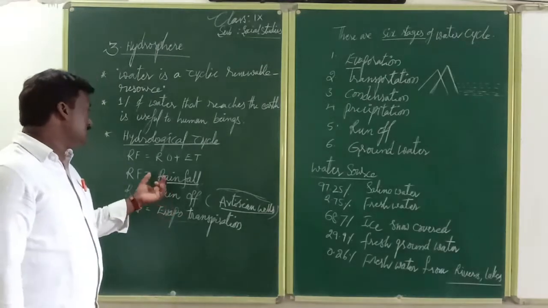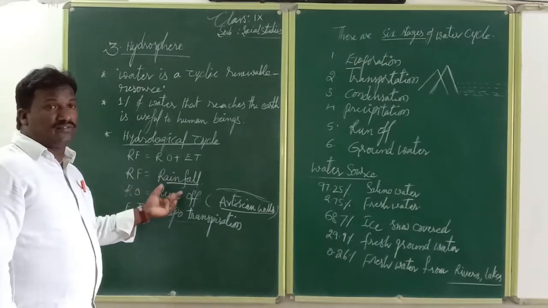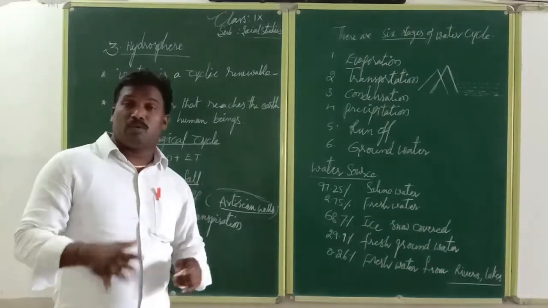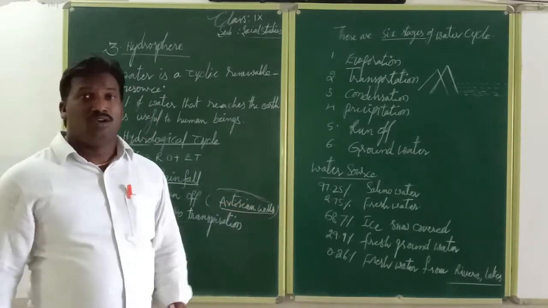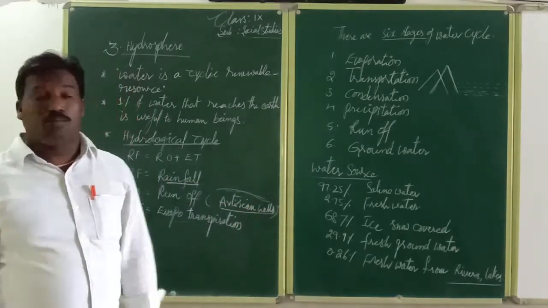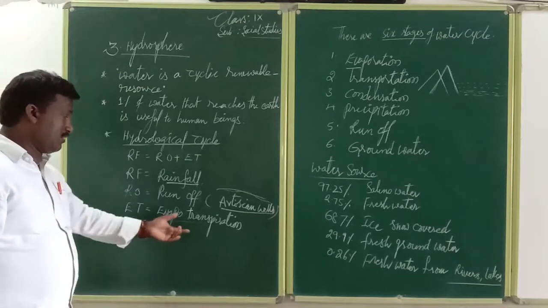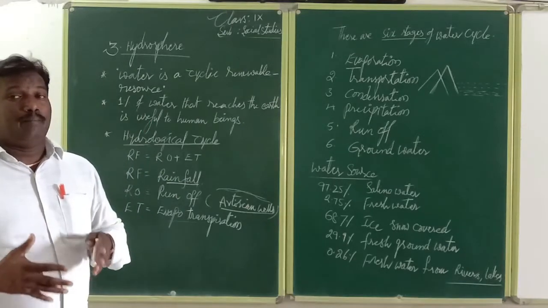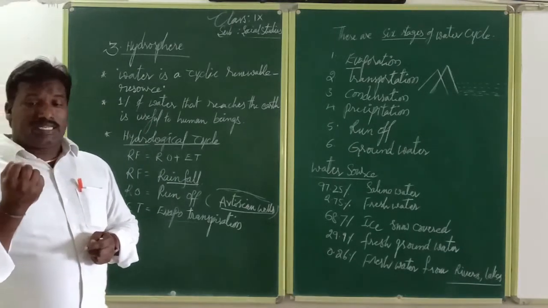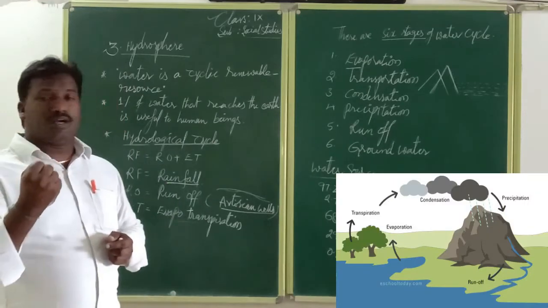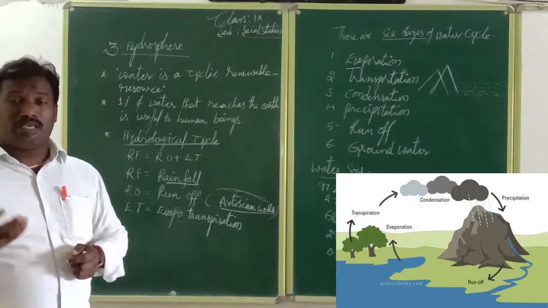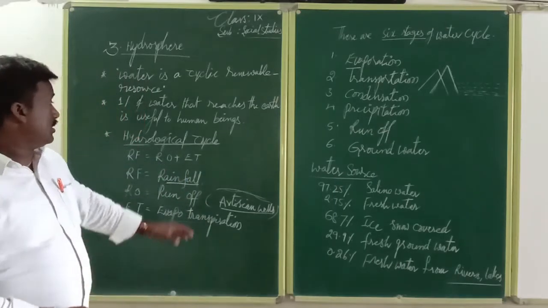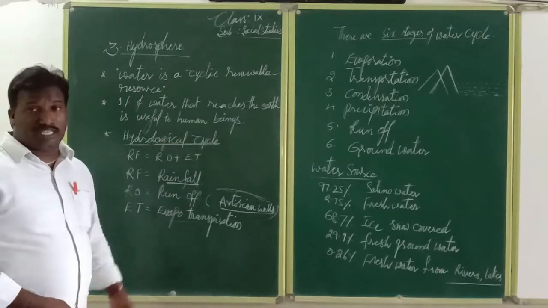The second one is RO, runoff. Runoff is a flow of water, either underground or on top, which moves from one area to another, from an upward to a downward slope. Next, evapotranspiration. Trees and plants breathe, take in water, and give it up also. Some of the evaporation mixes into the atmosphere. That's why this is called the hydrological cycle.